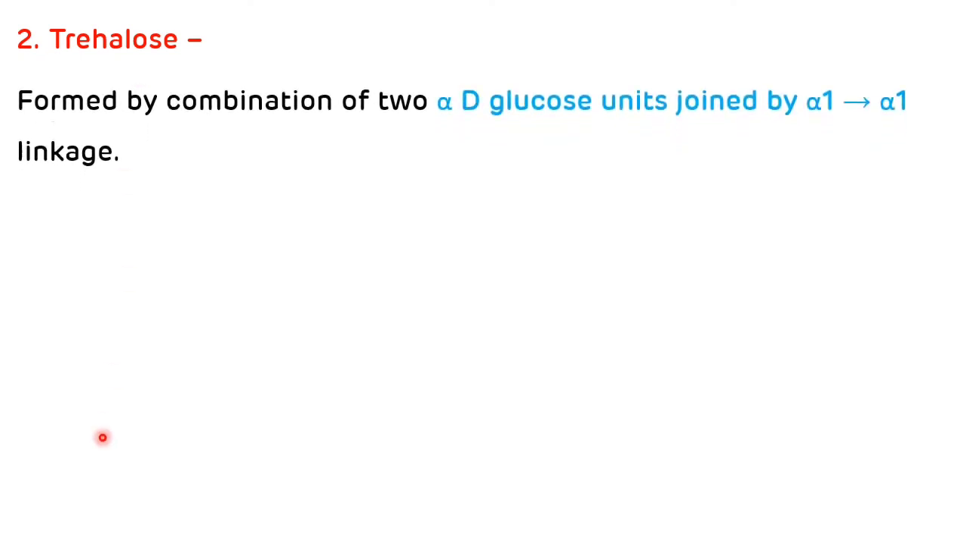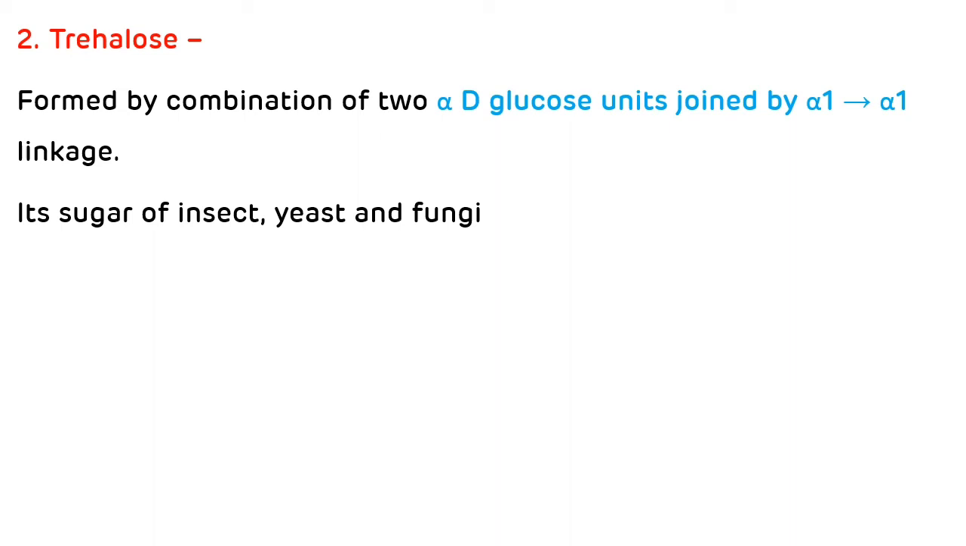Now the second non-reducing disaccharide is trehalose. Trehalose is formed by combination of two alpha D glucose units which are joined together by alpha 1 glycosidic linkage. And it is a sugar of insects, yeast and fungi. That is about reducing disaccharides and non-reducing disaccharides.